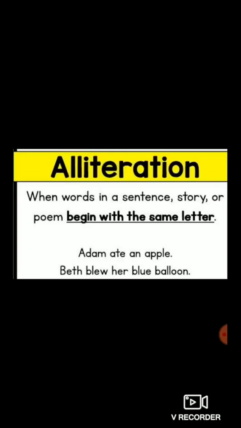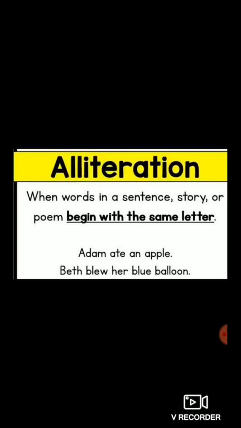Once more I repeat, what is alliteration? Alliteration means when the same sound occurs at the beginning of 2 or more words in the same line, it is called alliteration. So the examples are given.